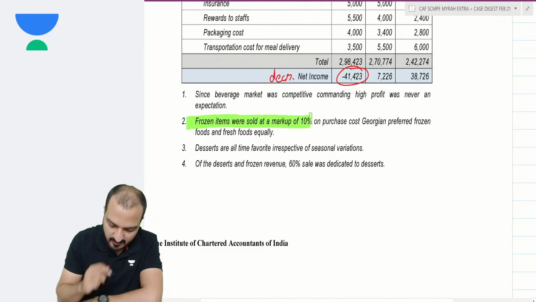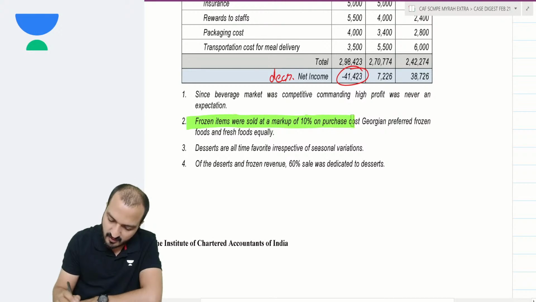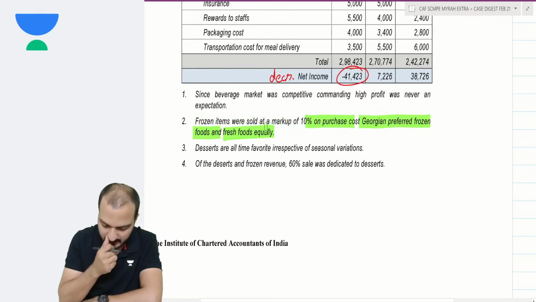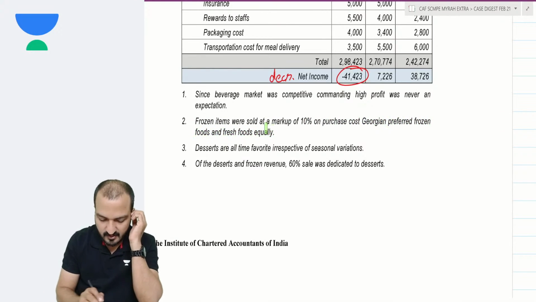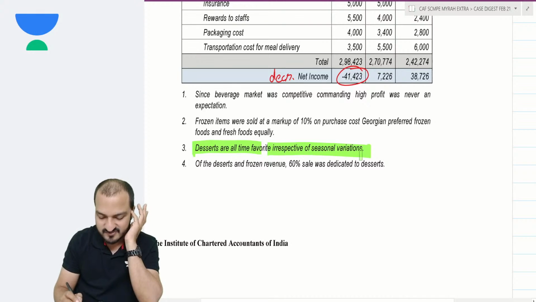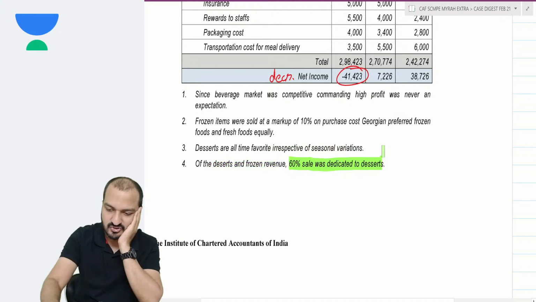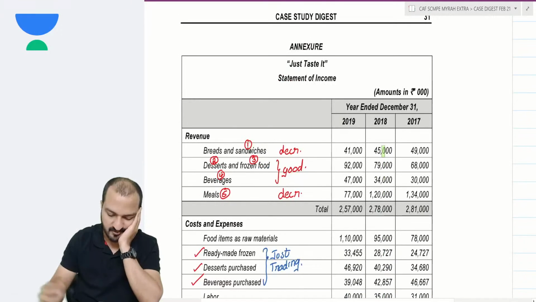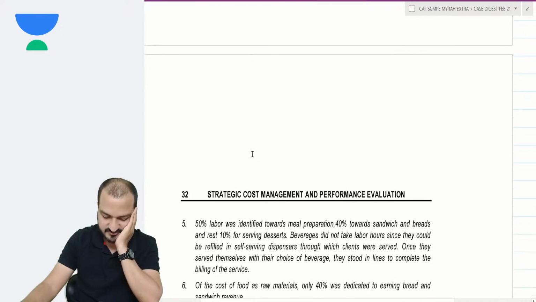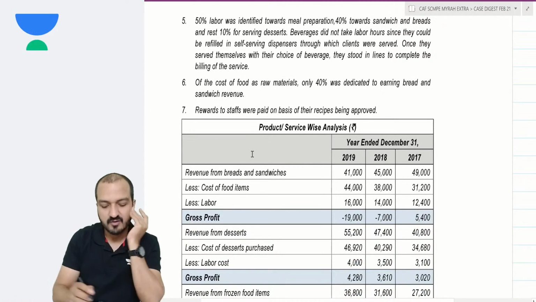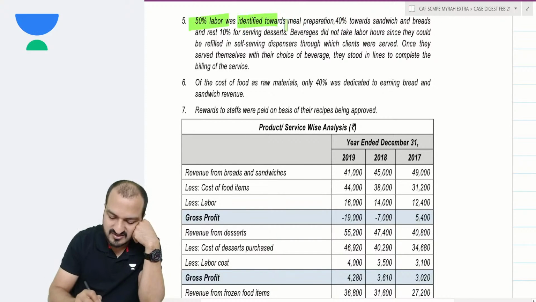Frozen items were sold at a markup of 10% on purchase cost, and Georgians preferred frozen foods and fresh foods equally. So within frozen item and fresh food, both are having equal ratio inside. Desserts are all-time favorite irrespective of seasonal variations. Of the desserts and frozen revenue, 60% sale was dedicated to desserts. They have given it together.